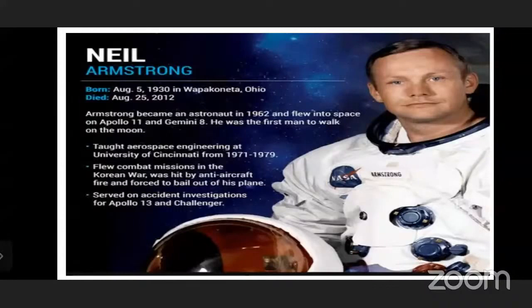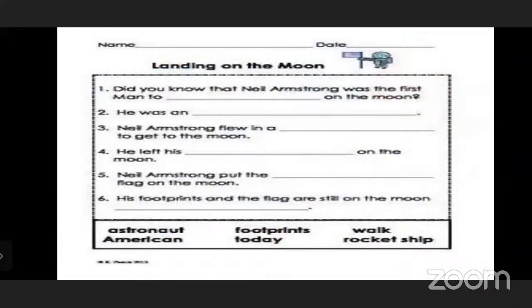Okay, so what was the birth date of Neil Armstrong? August 5, 1930. Yes, and when he died? August 25, 2012. Yes. So this was the small information I have to give you.